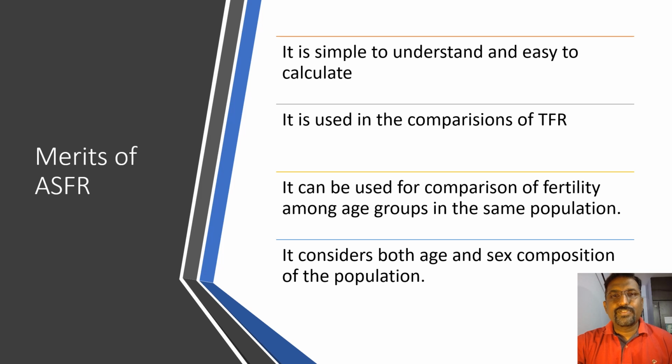So we have different age groups of women, 15 to 20, 20 to 25, and we can compare their fertility rates between different age groups in the same population. It considers both the age and sex composition of the population: the age of the mother, and also the women population is considered. So these are the 4 merits of ASFR.